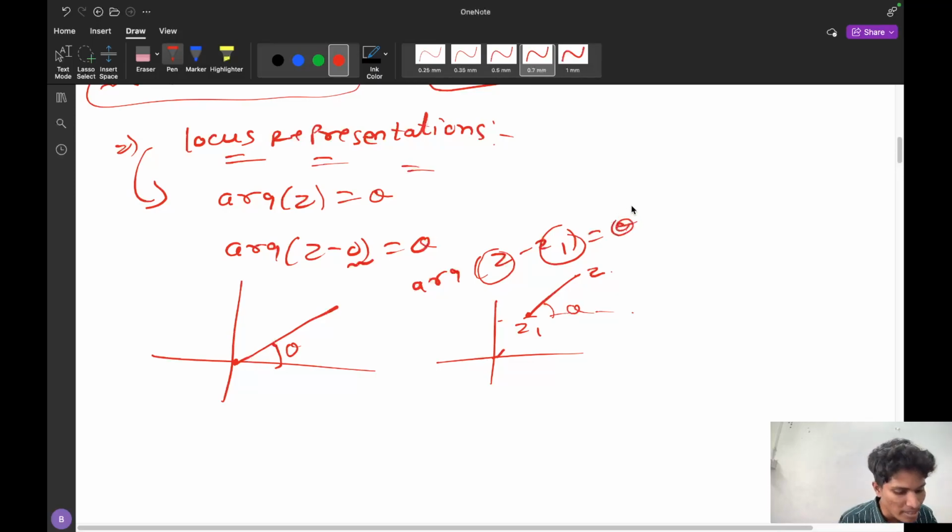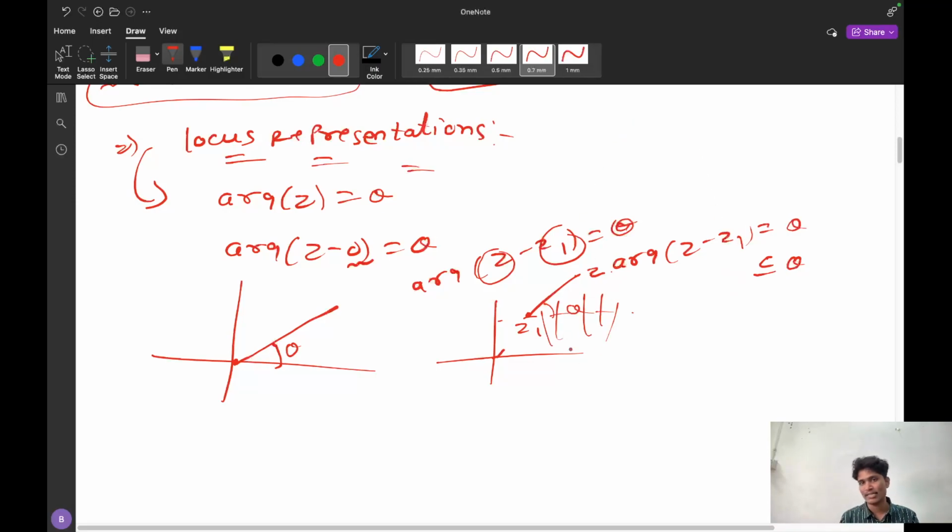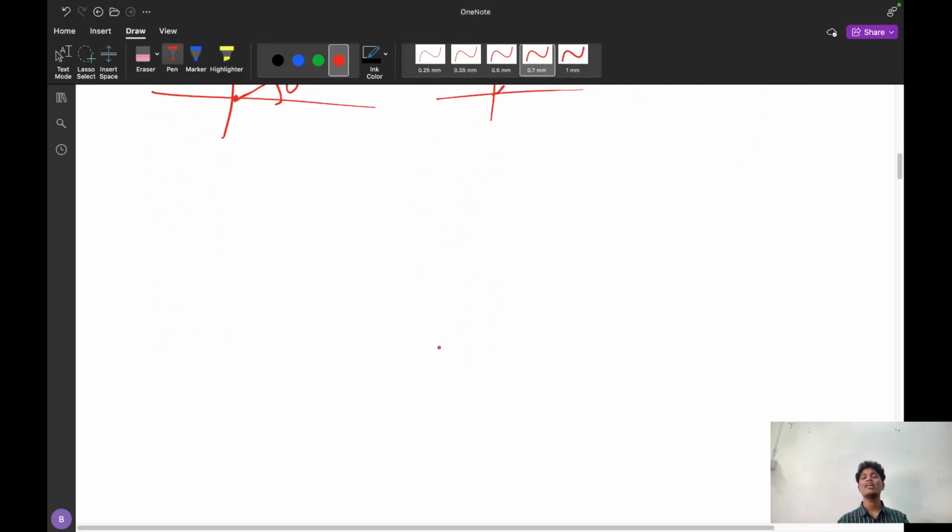If you observe carefully, this is a locus. It is representing a locus. That is, argument of z minus z1 equal to theta. I already said. But what if it is less than or equal to theta? It means it is showing below the axis. It is a region it is showing. And if it is greater than or equal to theta, it will be showing the region above. So in complex numbers, there are locus representation questions. In those, they will be giving us some argument of z minus 3, z minus 5, z minus root 3, like that.